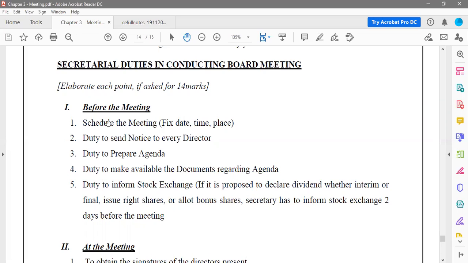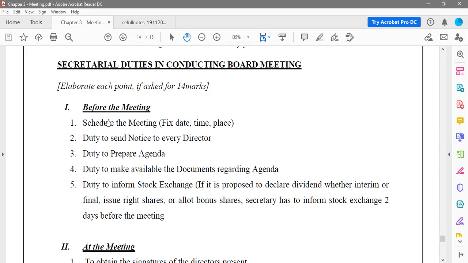And then the duty to prepare the agenda. Now the agenda is the list of the meeting. All the programs that we are going to do in the meeting have to be listed. Programs here does not mean entertainment. I'm talking about the activities and the discussions we have to do. That will be the agenda. Once they prepare the draft agenda, the company secretary alone will not do all of this work. The company secretary, in contact with the major board director or executive person or management, will prepare the agenda.